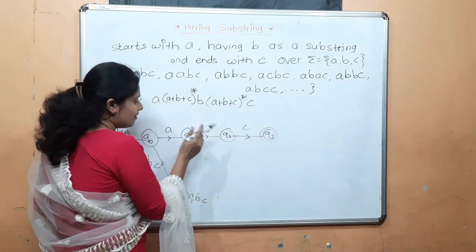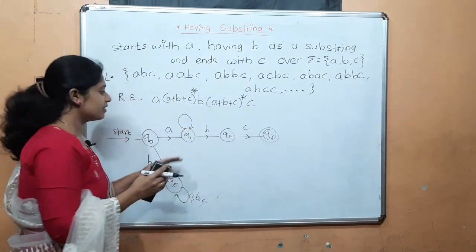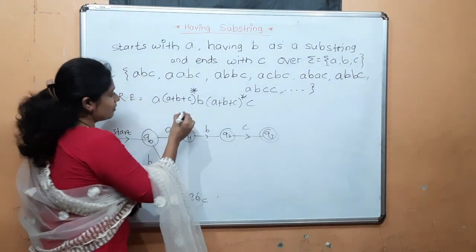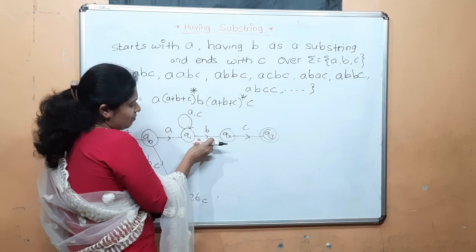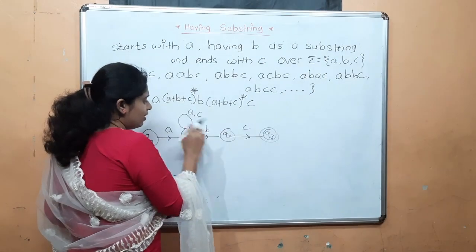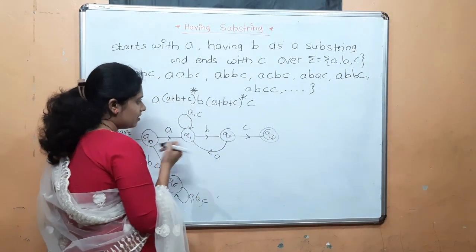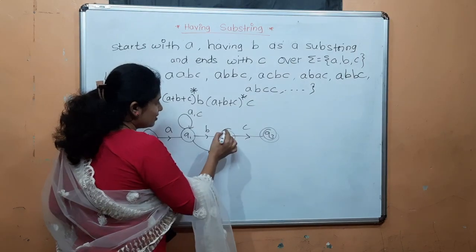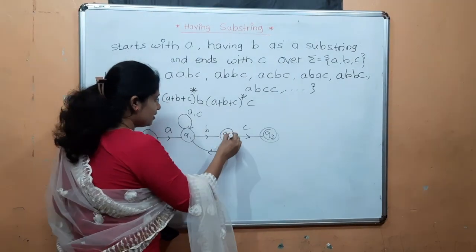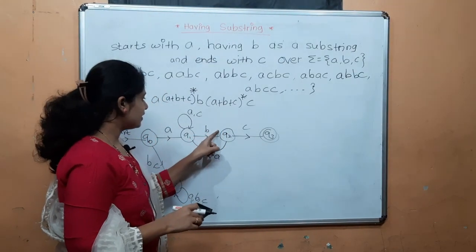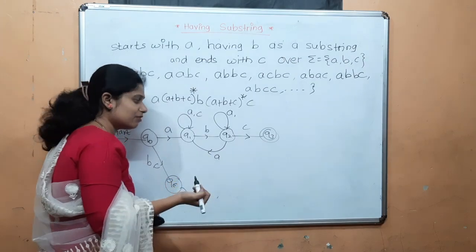Now see here, having. In between starts with and having, any number of A's, B's, C's will occur, but B is already given, so here we can give the self loop of A or C. Now having B, after this B, C will be given, A will occur, then what can I do? A, B. B will occur, then what can I do? I cannot give the self loop of B here.